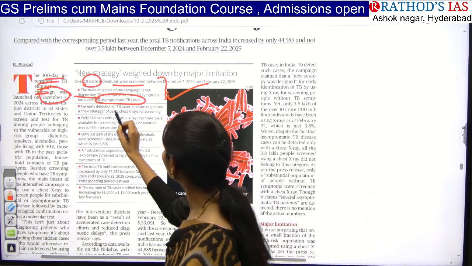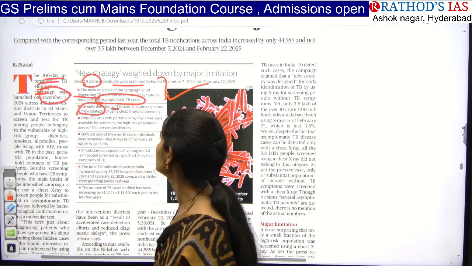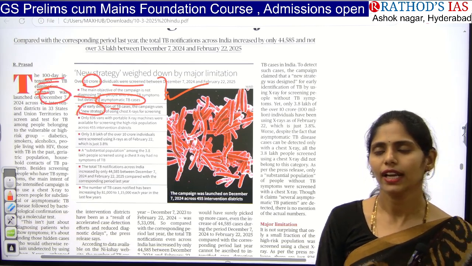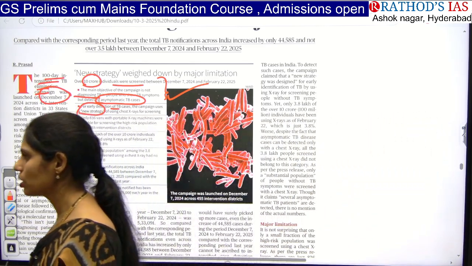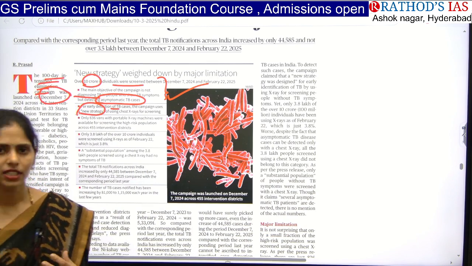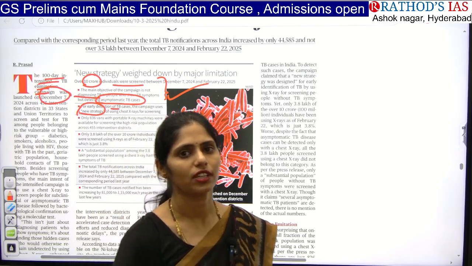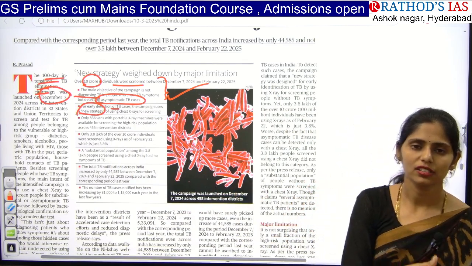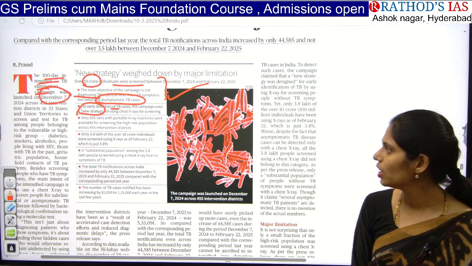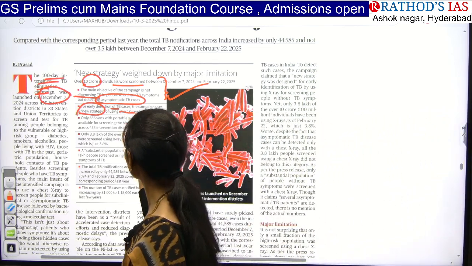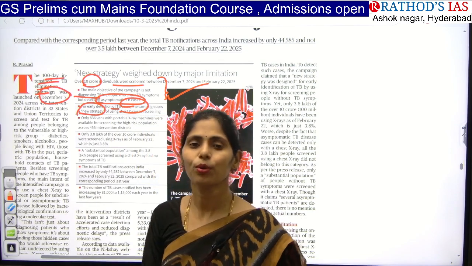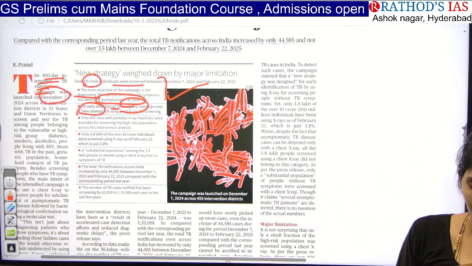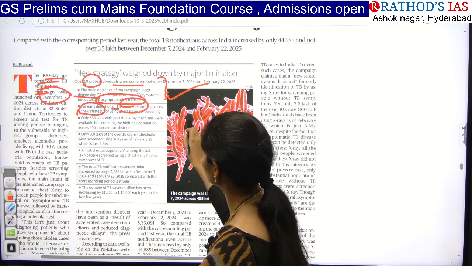And for early detection of TB cases, this campaign uses a new strategy. So now they are using chest X-ray. Do you know this X-ray? If you go to any lab, that is a diagnostic center, and ask for an X-ray, they will keep one film behind you and send X-rays, and these rays give the data of your lungs as well as bones. So they will be using chest X-rays, and they are also using portable X-ray machines. Portable means they can be easily carried from one place to another.